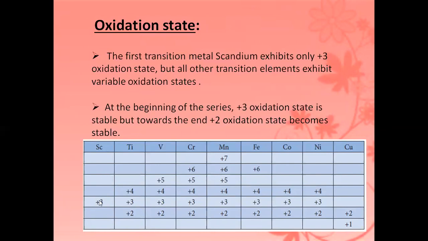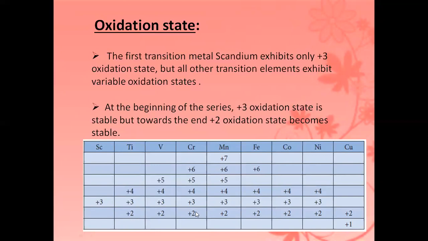Next, the oxidation state depends upon the number of unpaired electrons, because only unpaired electrons are involved in bonding. See the first point now. The first transition metal, scandium, exhibits only a +3 oxidation state. But all other transition elements exhibit variable oxidation states. So titanium, vanadium, chromium, manganese, iron, cobalt, nickel and copper form variable oxidation states.